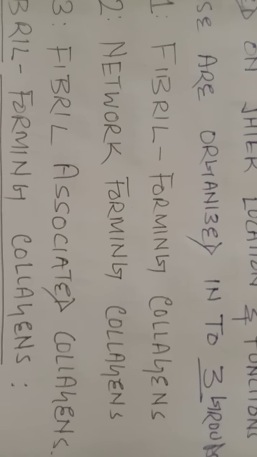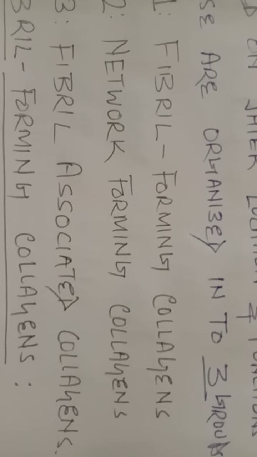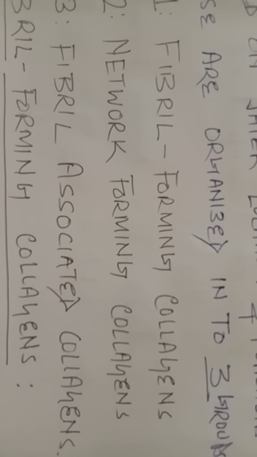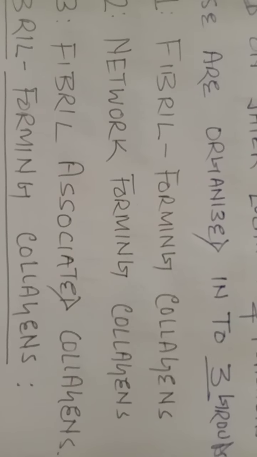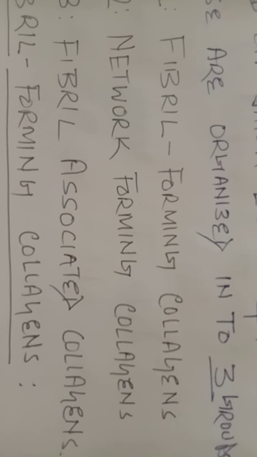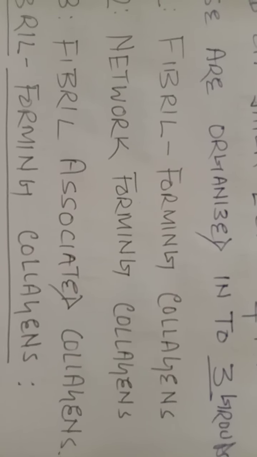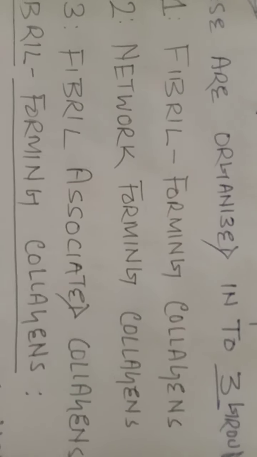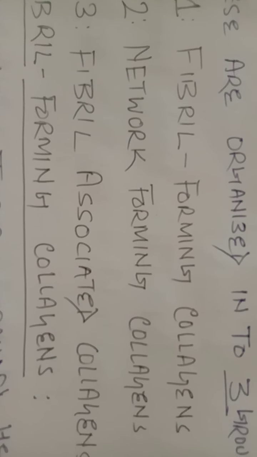And if you are saying fiber, it means they will be responsible for giving tensile strength. So no doubt such type of collagens will be present in those locations where there will be a need of tensile strength. Second, network forming collagens.